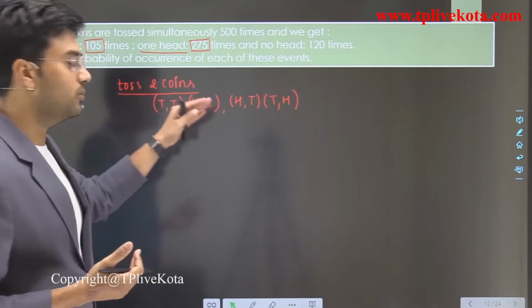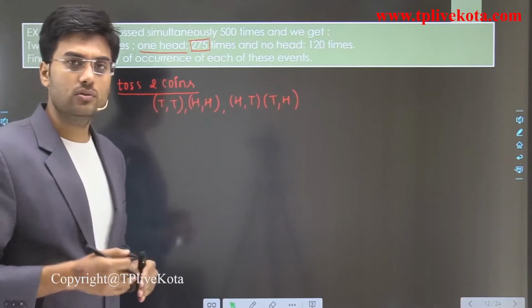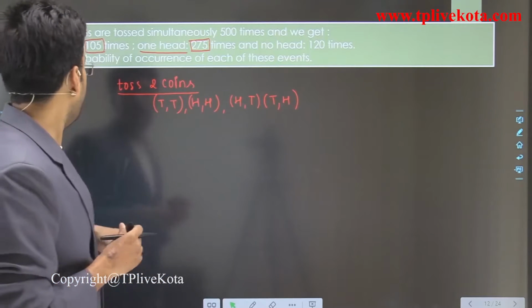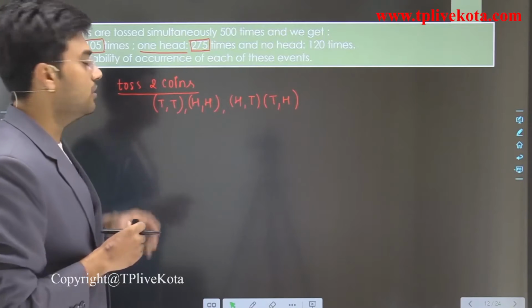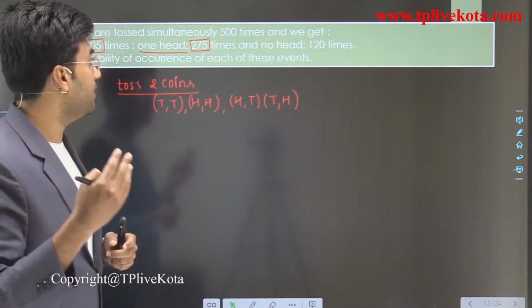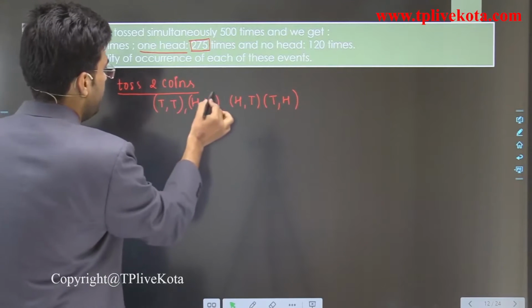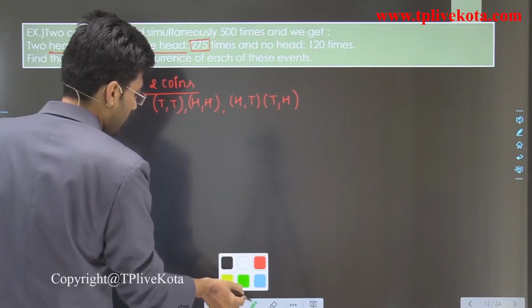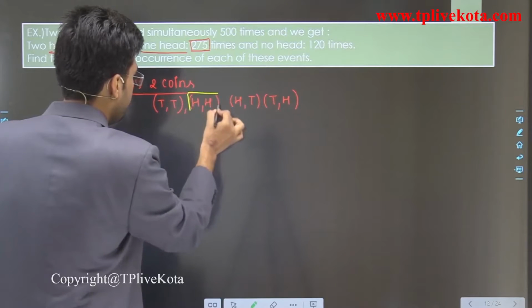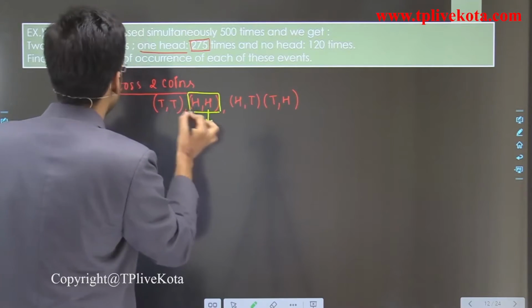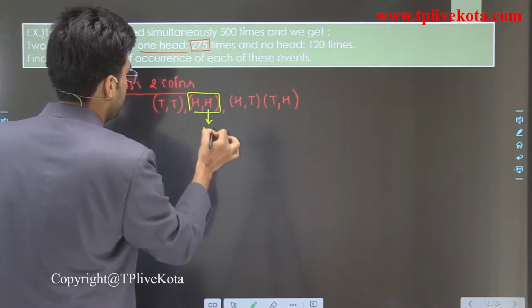So these are the possible cases when we toss two coins. Clear? And here we toss two coins 500 times and we get two heads, meaning head on both coins, 105 times.